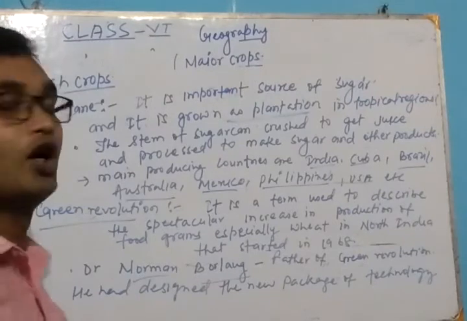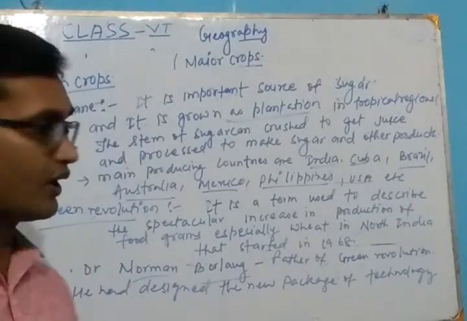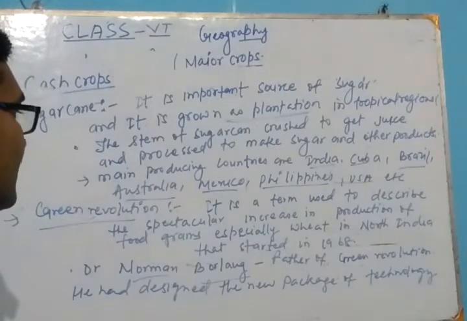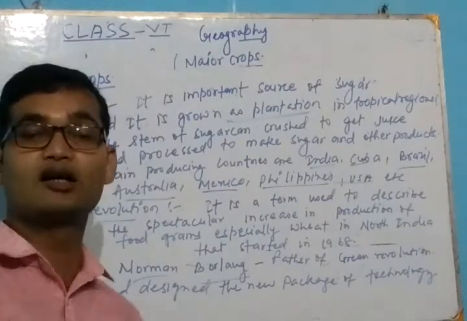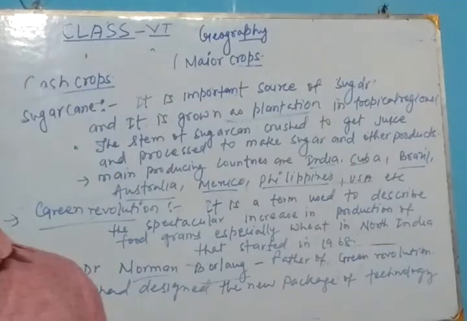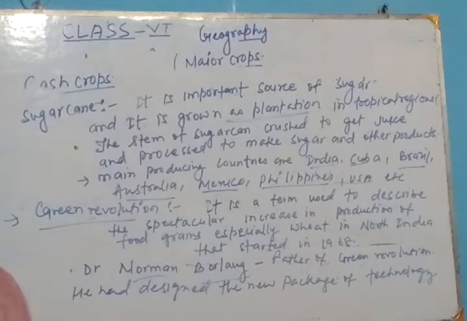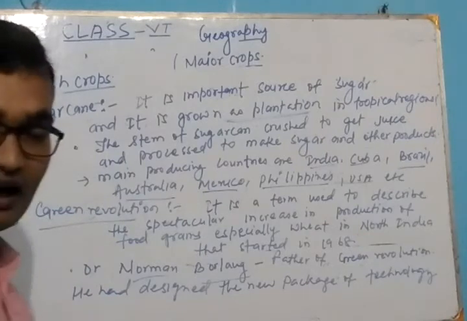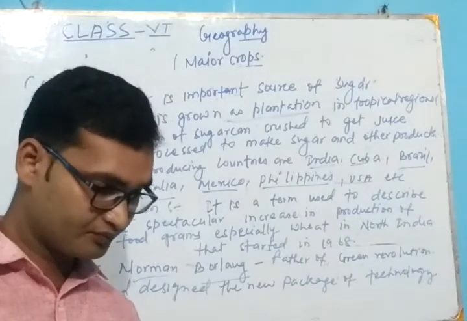Norman Borlaug was an American agronomist. Okay, he had designed a package, means package technology for agriculture. Package technology like high-yielding varieties of seed, the different machines,